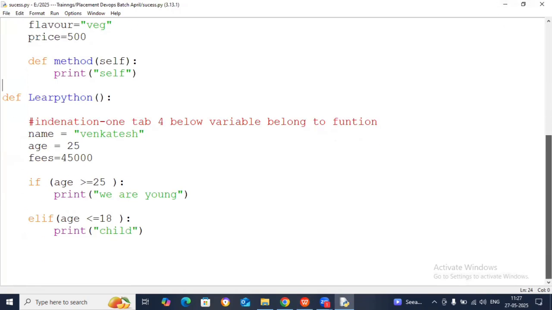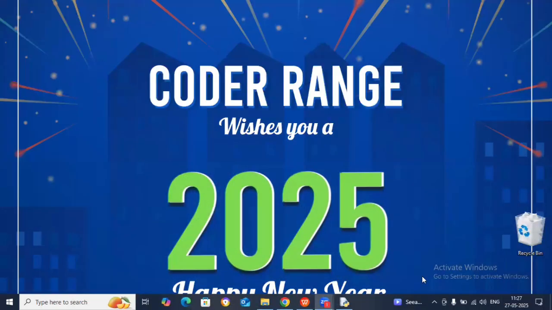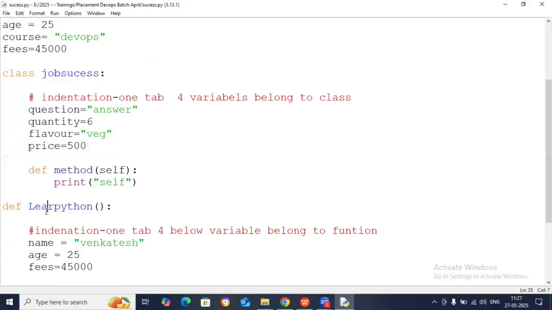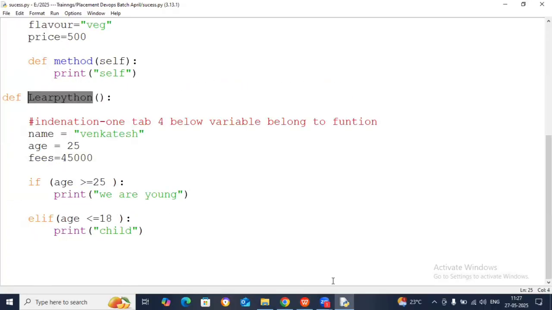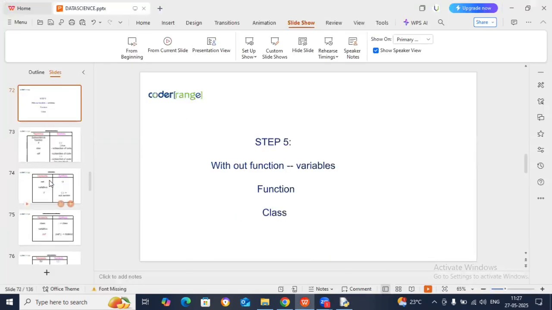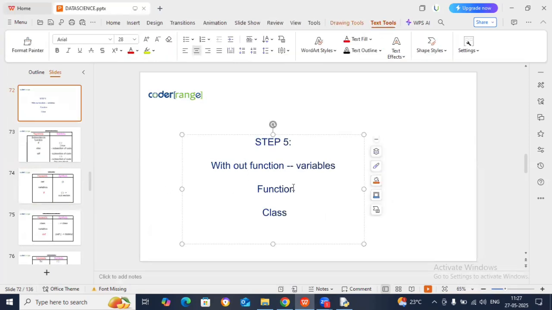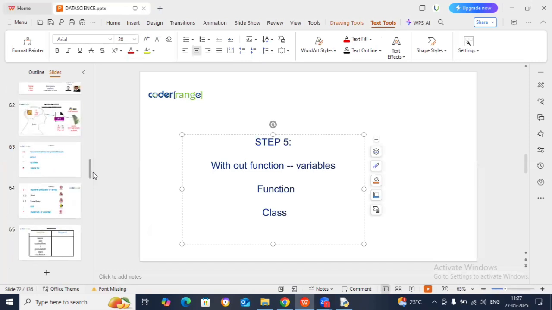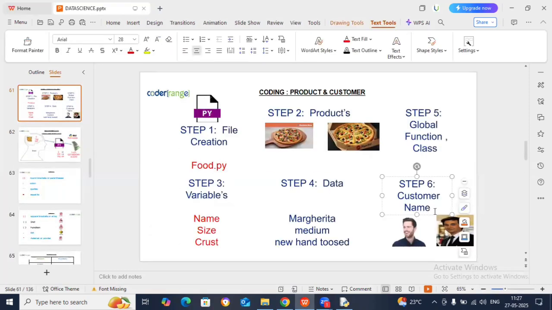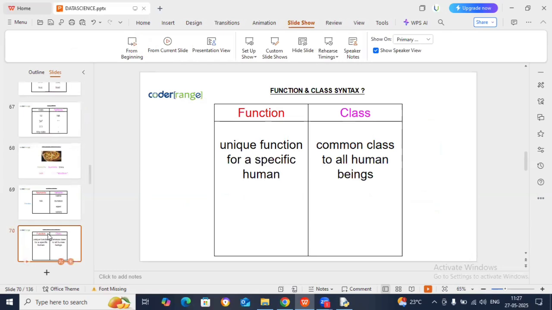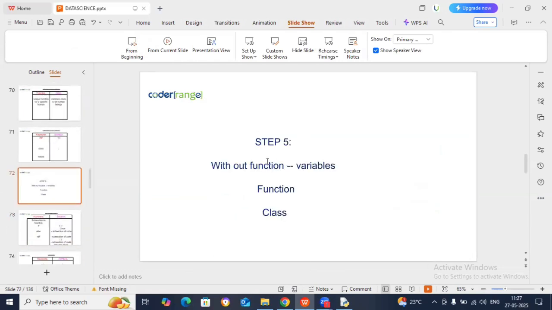So till here, I hope you are smiling and you wrote a fantastic code, guys. One small thing in this code: whatever code you wrote, whether it is a function or a class, if you want to execute that code, I have written one line here. Step 5 is writing the code, without function or class. Step 6 is all about execution. Listen clearly.